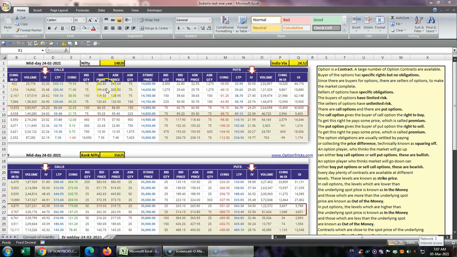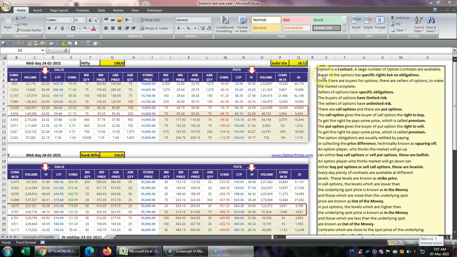Now, as you see, there are so many lines over here. In fact, there are many more lines. I have just extracted some of the contracts from them which are near the money. Now, Nifty was running at 14,820 and you have contracts available at different prices. You have the call options on this side and the put options on this side. At the first glance, it will look very confusing unless you know all the terms which are used over here.